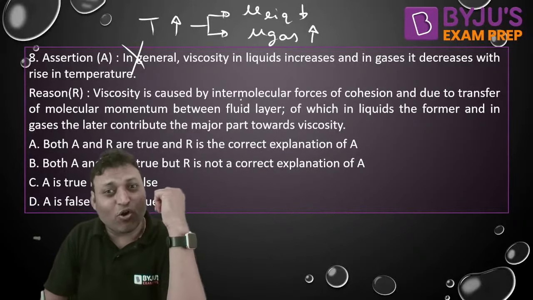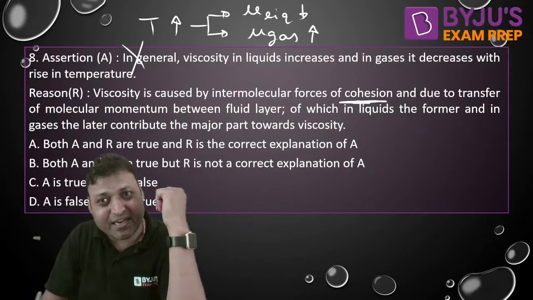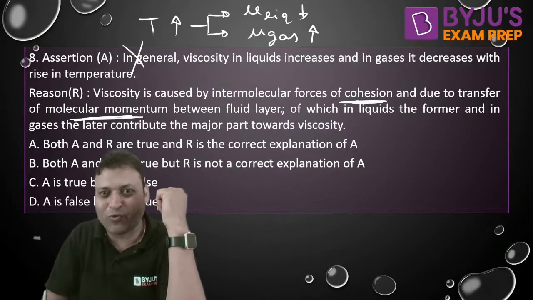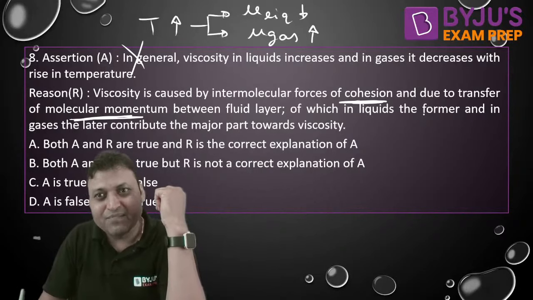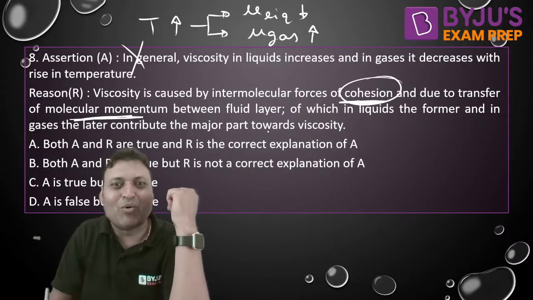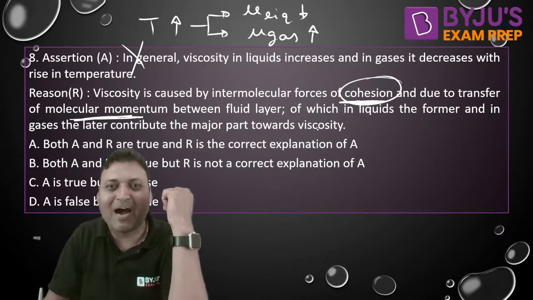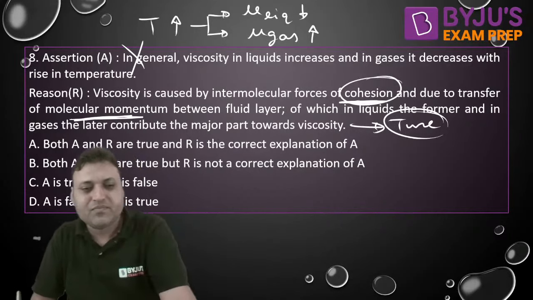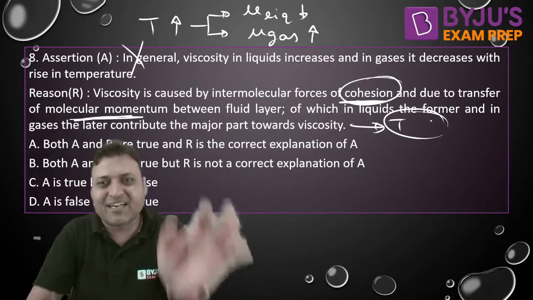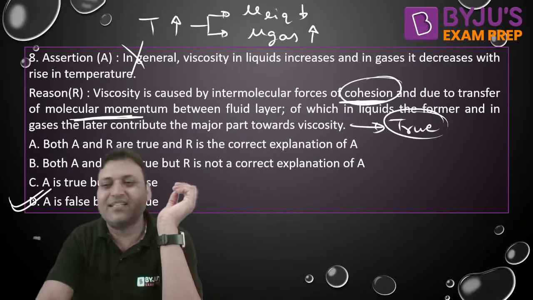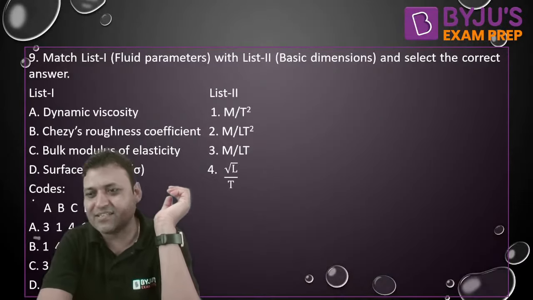The viscosity is caused by intermolecular force of cohesion and the molecular momentum transfer between the fluid layers, of which in liquid the cohesion dominates and in gas the molecular momentum contributes the major part towards viscosity. Yes, that is true. The reason is true, but the assertion is not correct. So option D is the correct answer.